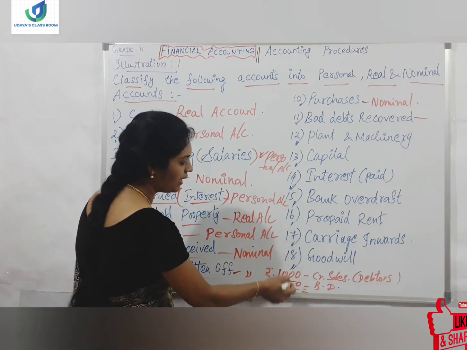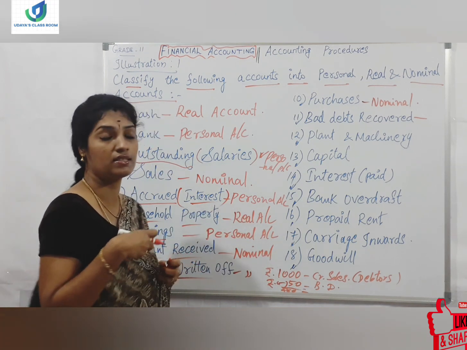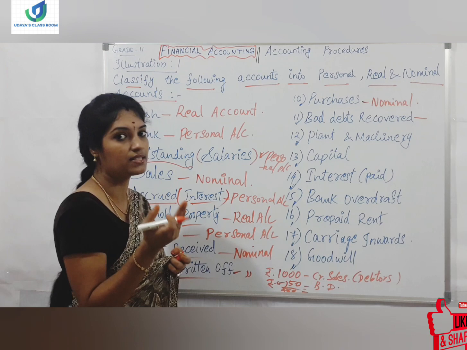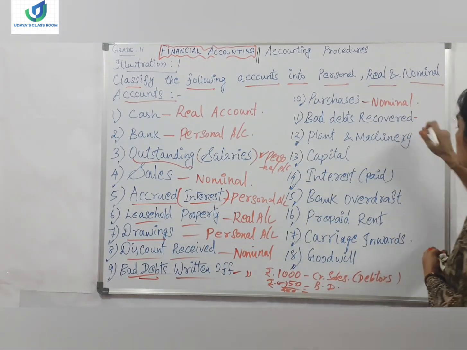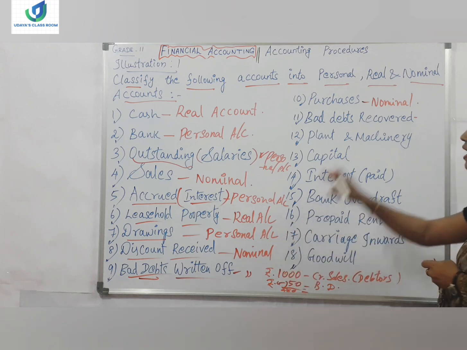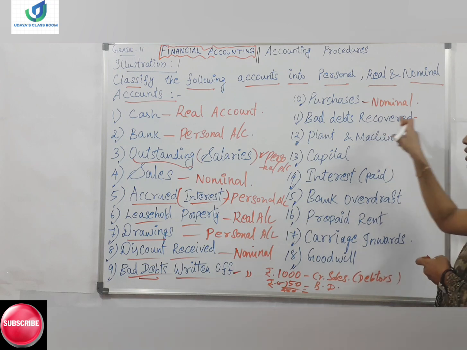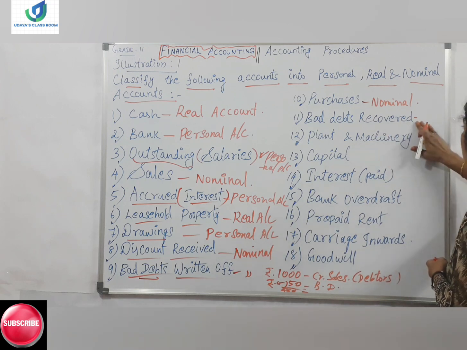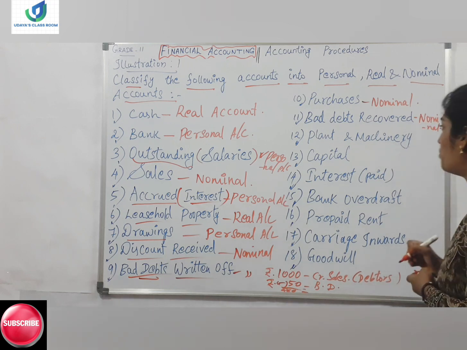So here it will be taken in again. It is not a loss now, it is termed as revenue. Written off is considered a loss, but recovered bad debts is a revenue. So it is a nominal type of account.